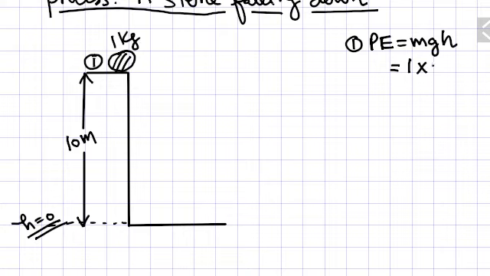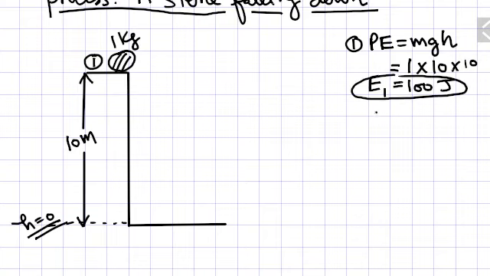and acceleration due to gravity we take 10 meter per second square, and height is 10. So what is the energy? It has got 100 joule. Its potential energy is 100 joule, or you can say that the total energy of the system here will be 100 joule. Total energy means kinetic energy plus potential energy plus internal energy, whatever its temperature is.